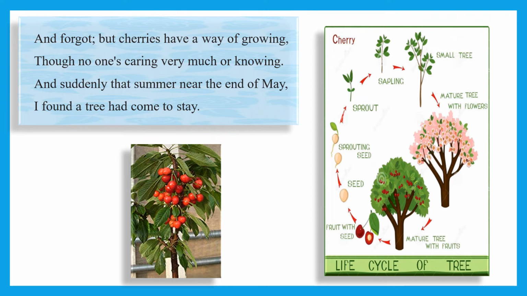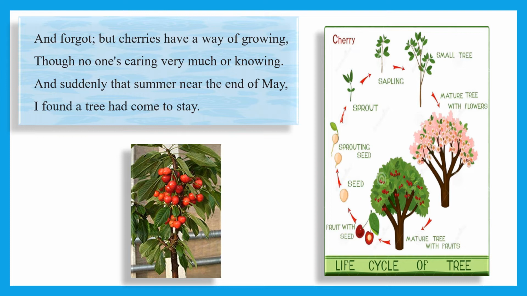So the lines are said here that, and forgot, but cherries have a way of growing. Here the poet says that he forgot about the cherry seed that he had planted, but cherries had their own way of growing. Though no one's caring very much or knowing, means once it was planted, no one cared about that seed, or even knew that something was planted there. And suddenly that summer, near the end of May, the poet is giving us the time, the end of May, that season, I found a tree had come to stay.